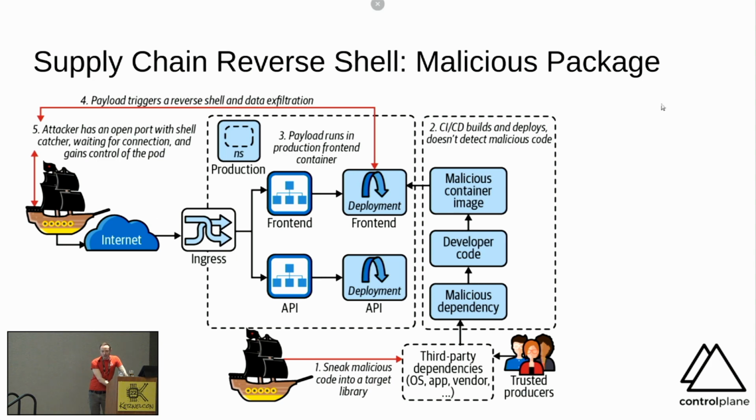So what we're looking at here is at the bottom, we're sneaking malicious code into a target library. That could be as a property or as a secondary or tertiary property of the original attack. If I just run that code and somebody exfiltrated my credentials, they would then be able to sign stuff that I publish in open source. And that's got a degree of trust to it because it's a human reputational based system at the moment, along with the cryptographic bases of my keys. So what's happened? We have snuck malicious code into the library down here.